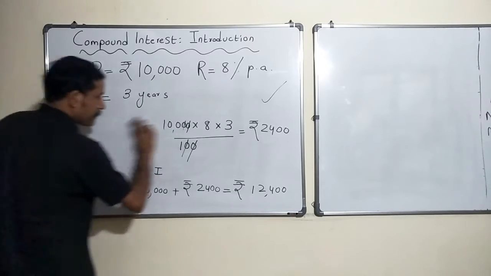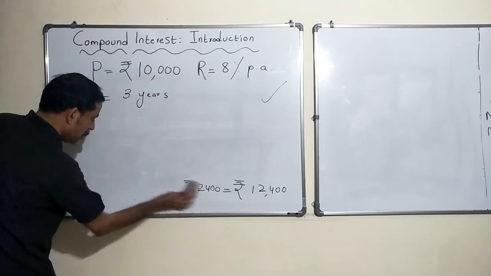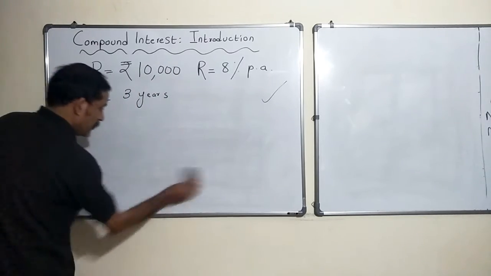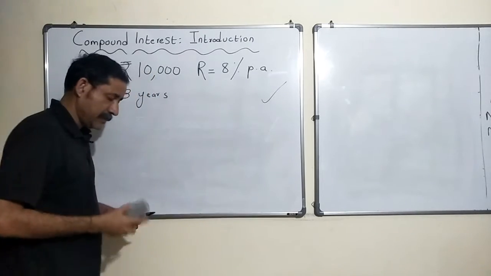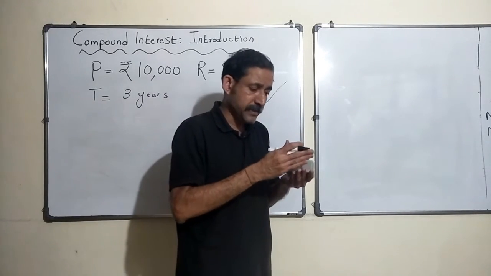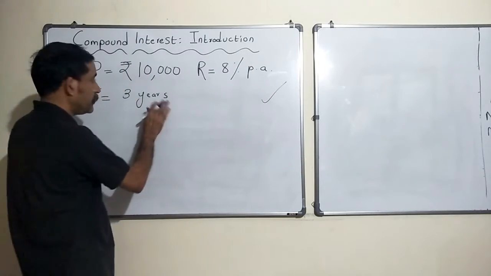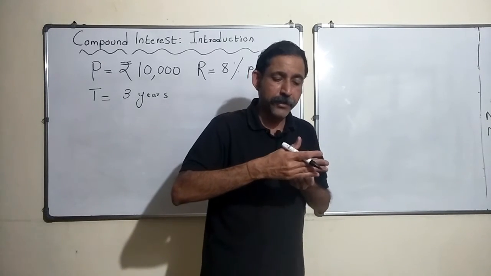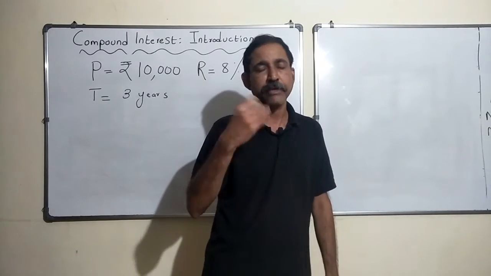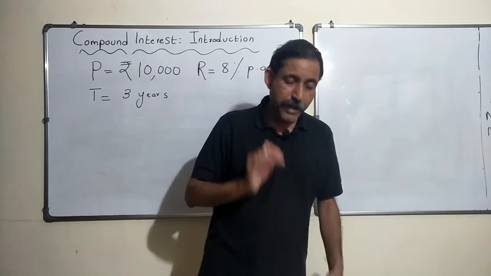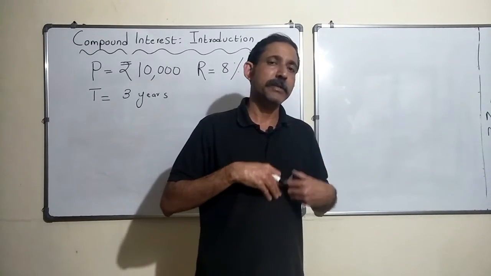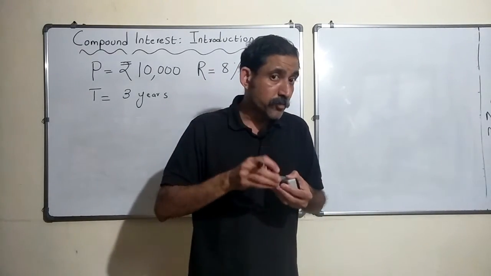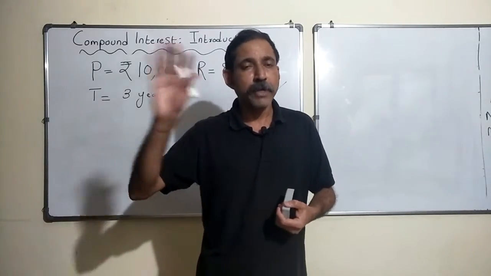How that would work. So what he told me was, in the case of compound interest, you calculate the interest. Now interest is calculated per year. Remember, in the case of simple interest, the interest at the end of 1 year was 800 rupees, which was given to me by the bank. At the end of the second year, another 800 rupees was given to me by the bank. It came into my account straight away. And at the end of the third year, they gave another 800 rupees along with the principal. They put it into my account.